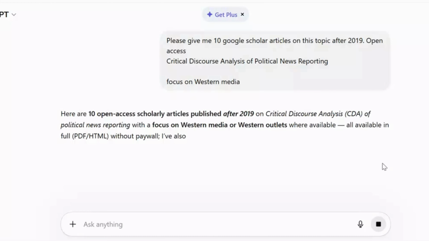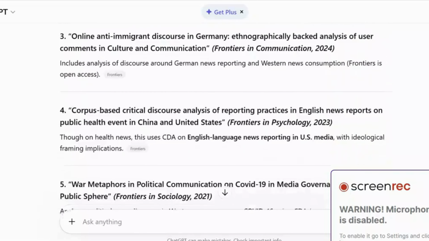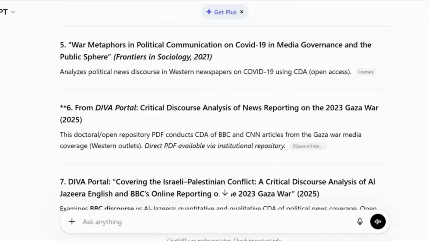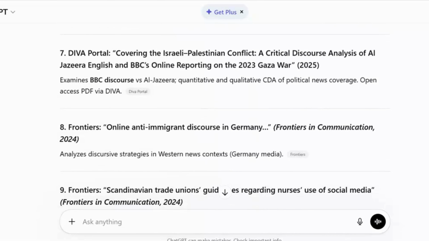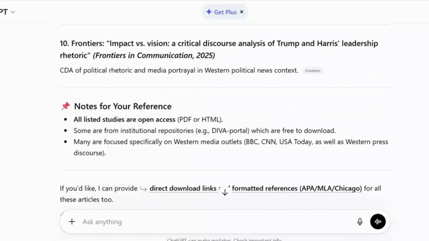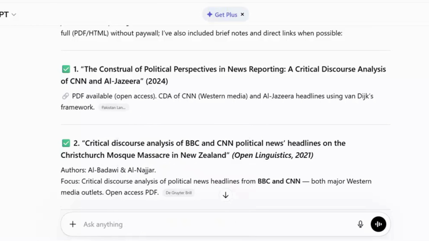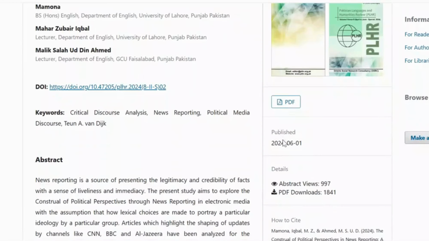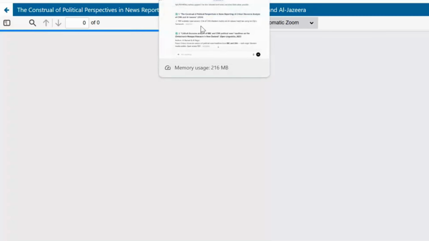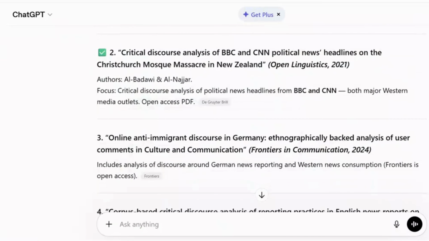ChatGPT works according to my instructions and gives 10 articles. Most of them focus on BBC, CNN, and other United States media, which are relevant to my focus on Western media. I opened the first article, The Construal of Political Perspectives in News Reporting, a critical discourse analysis of CNN and Al Jazeera, 2024. It has a PDF available, so I opened this one.